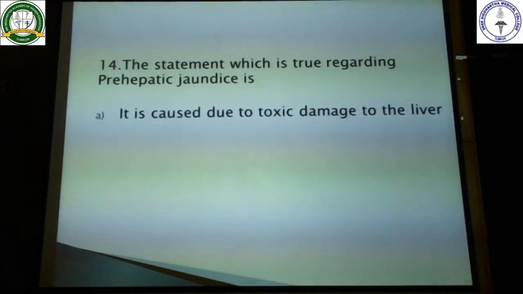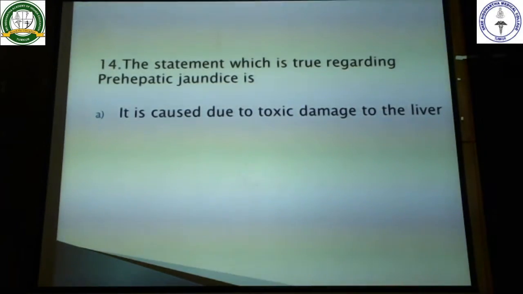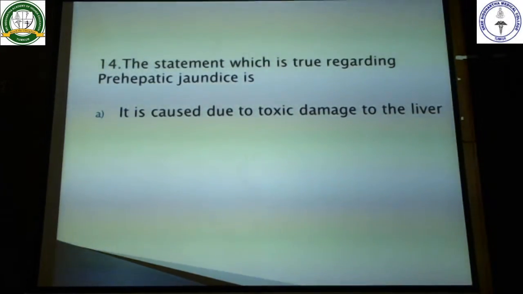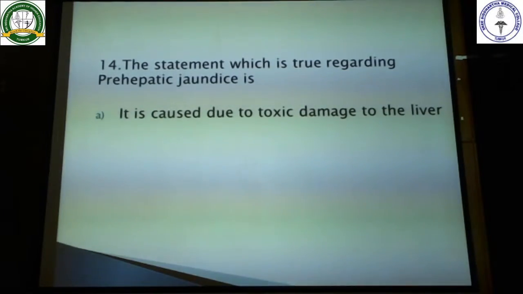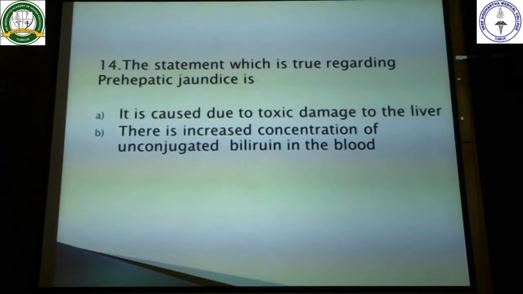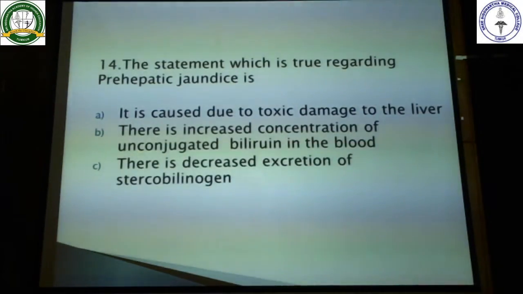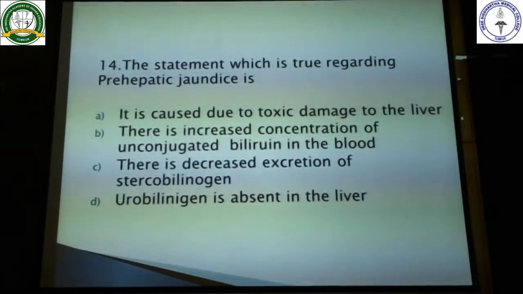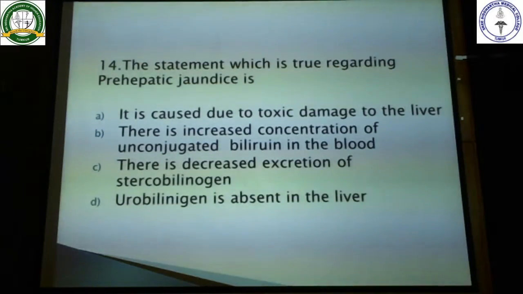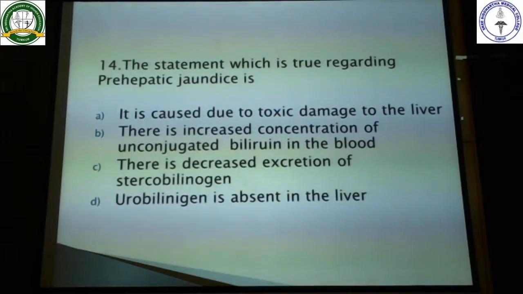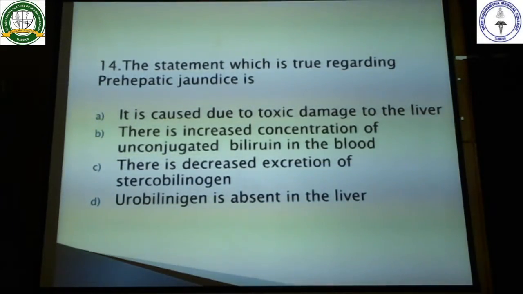Let's see what are the options. It is caused due to toxic damage to the liver. See, here we are talking about prehepatic, so before the liver, so nothing to do with the liver. So this option is ruled out. There is increased concentration of unconjugated bilirubin in the blood. There is a decreased excretion of stercobilinogen. Urobilinogen is absent in the liver. So things related to the liver, you please remove all the options. So the best option here is, there is increased concentration of unconjugated bilirubin in the blood.